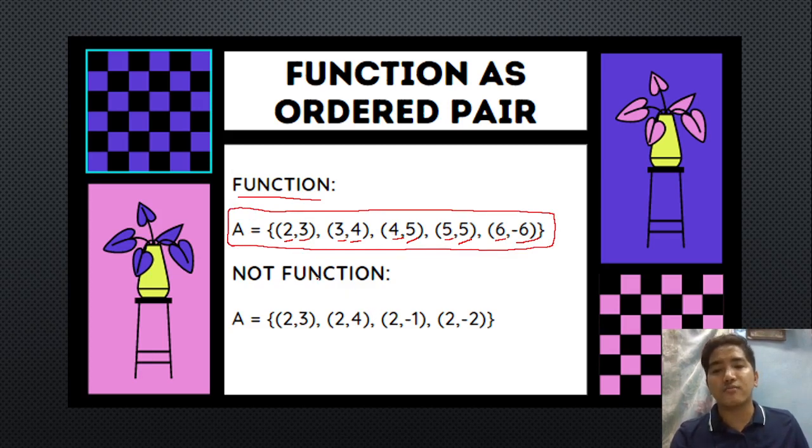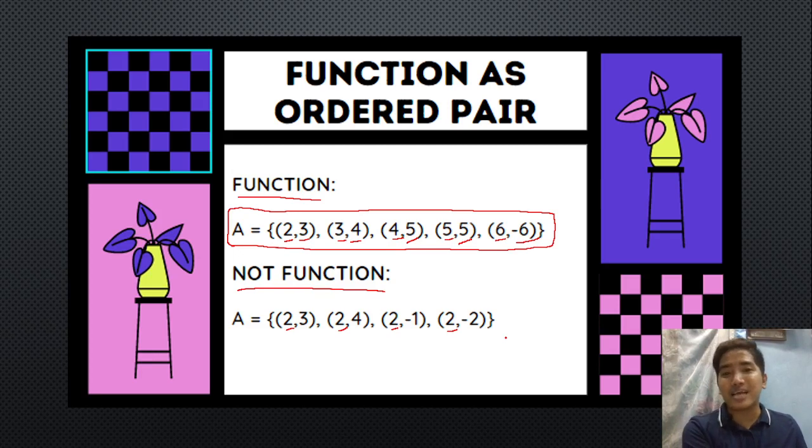Okay, another one. We have really, an example of not a function in terms of ordered pairs. Okay, so sabi nga natin, hindi naman lahat ng relations is function siya. So ano lang yung in-accept natin na relation kanina kapag siya ay 1 to 1 or many to 1. Okay, so dito naman, as you can see, yung set of ordered pairs natin dito, we have the domain 2. Another set of ordered pair domain niya is 2. Another 2. And then, last domain natin is 2.